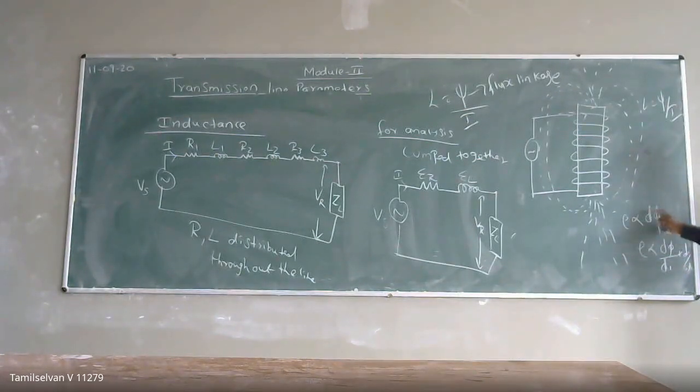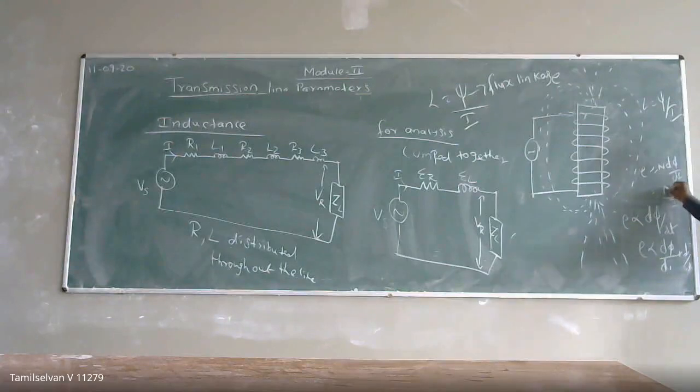When the current varies, the flux varies. That's why the rate of change I am writing here is in terms of current, di by dt. So current varies means my flux varies. E will be equal to N d phi by dt, which means L will be equal to N phi by I.